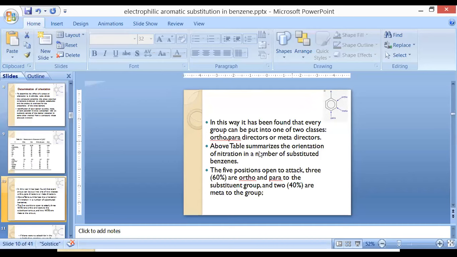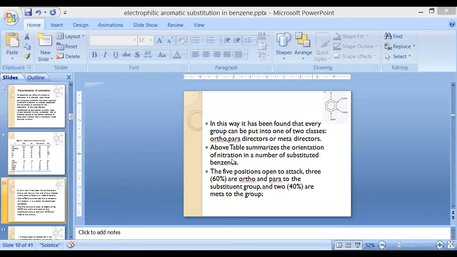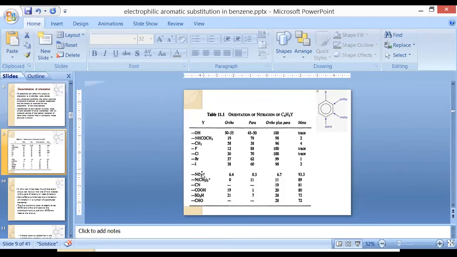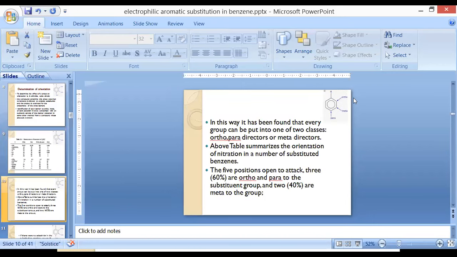The above table summarizes the orientation of nitration in a number of benzene rings. So here, when we go for nitration of a benzene ring, the nitro group has been given under the category of meta substitution. That means the substitution of the nitro group will always prefer what type of orientation? They are always going to prefer the meta orientation and not the ortho-para orientation.